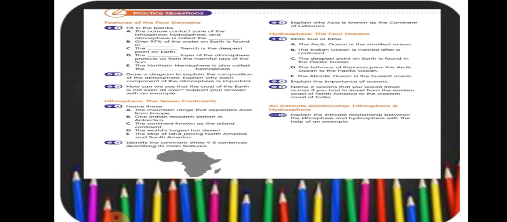Question number 3. How can we say that the crust of the earth is not even all over? Support your answer with an example. We can say that the crust of the earth is not even all over because all the physical features, high mountains and deep trenches, are part of the earth's crust.